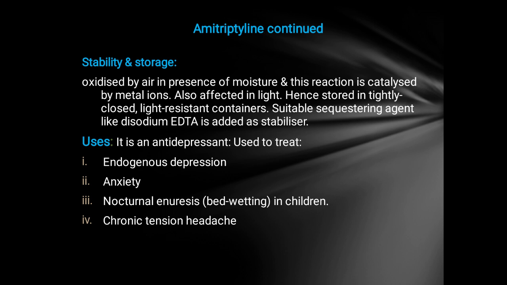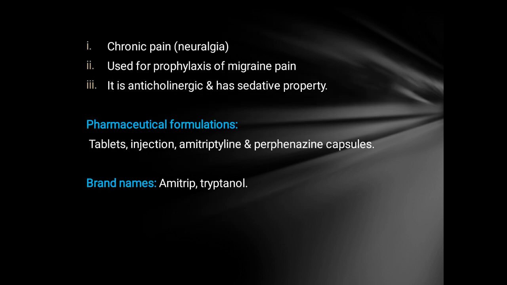Uses: it is used in treatment of endogenous depression, anxiety, nocturnal enuresis in children, chronic tension, headache, chronic pain, and for prophylaxis of migraine pain. It is anticholinergic and also has sedative property. Formulations of amitriptyline are amitriptyline tablet, injection, and amitriptyline and perphenazine capsule. Brand names Amitrip and Triptanol.